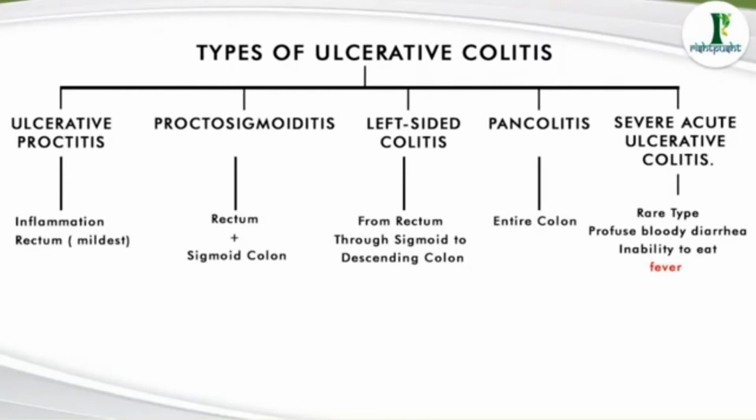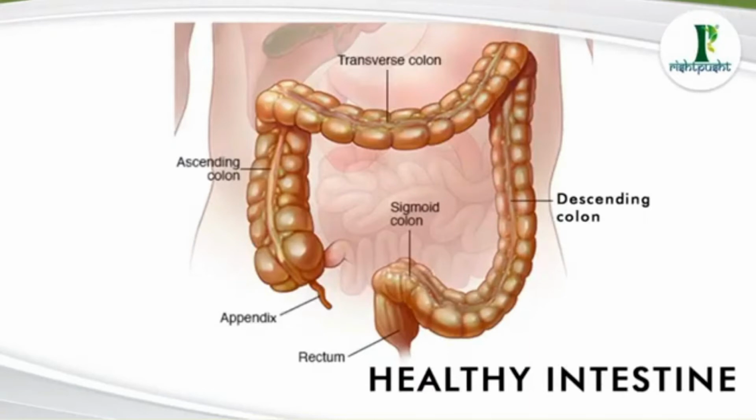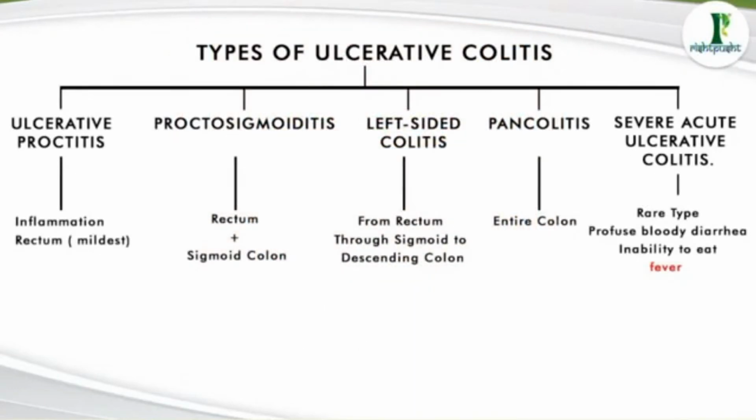Now pancolitis is the most advanced one, and in it the entire colon is involved. You can see again in the picture the rectum, the sigmoid colon, the descending colon, the transverse colon, the ascending colon. The entire colon is involved in this disease. So when the entire colon is involved, there will be pain, bloody diarrhea, fatigue, and significant weight loss also occurs in this condition.